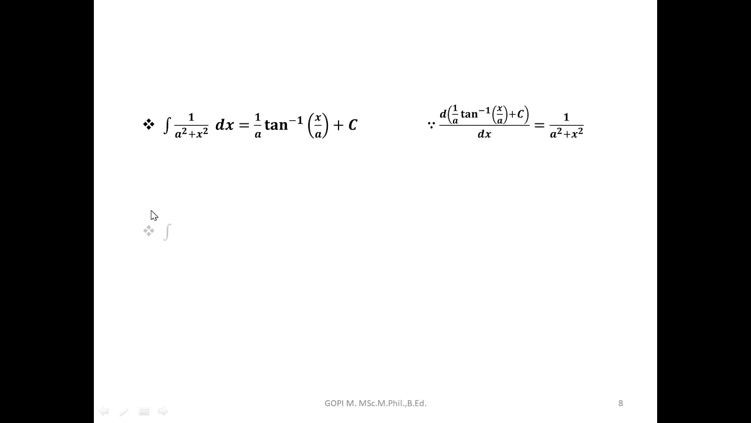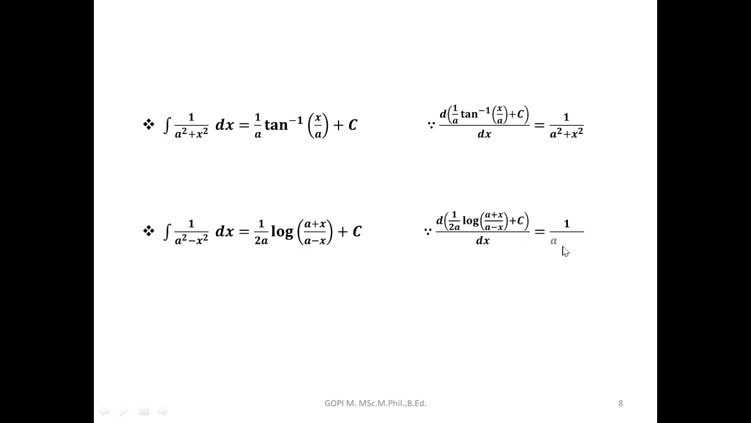So that's why we have to come from a derivative only. The next one, the integral of 1 by a square minus x square dx, will give 1 by 2a into log of a plus x by a minus x plus c. And differentiation of 1 by 2a log of a plus x by a minus x will give 1 by a square minus x square. So the integral of 1 by x square minus a square dx will give 1 by 2a into log of x minus a by x plus a plus c. Same reason, the differentiation of the right side will give the left side.